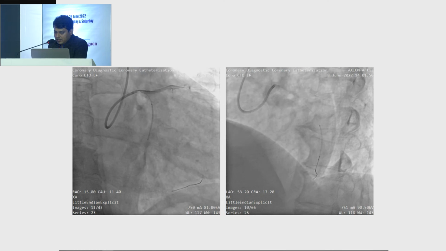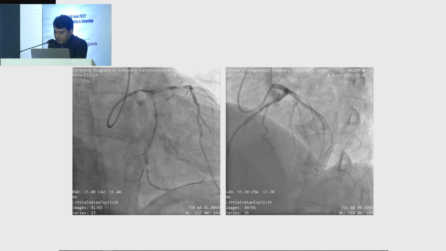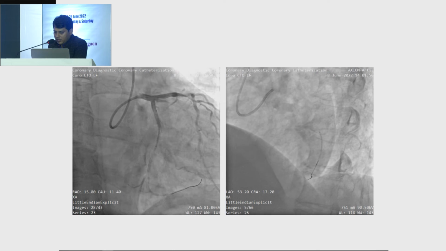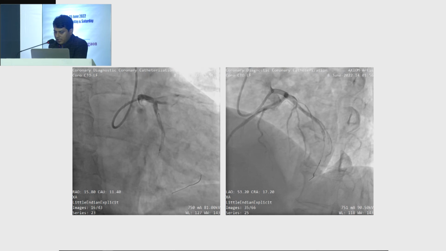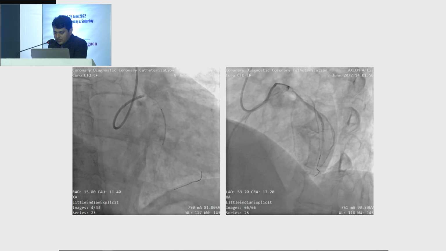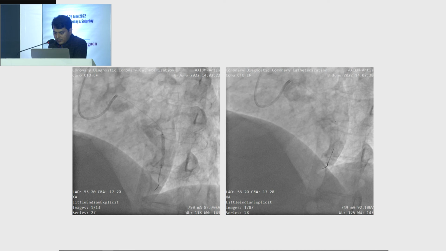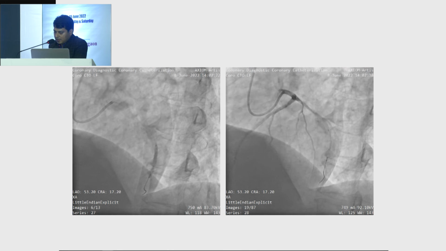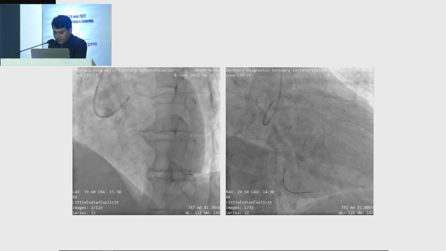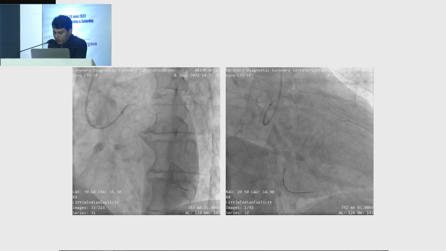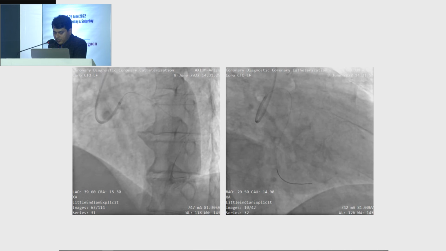After changing the catheter, we proceeded with another stent, because the first stent was stuck in the lesion, and that was 2.5 into 26 millimeter. We succeeded in placing the stent in the target area, deployed the stent, and did the post balloon.